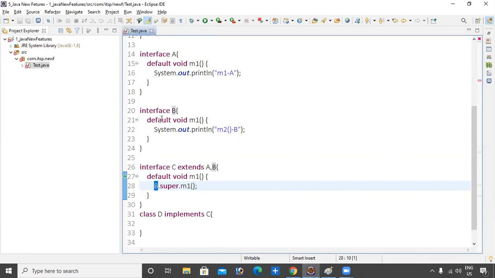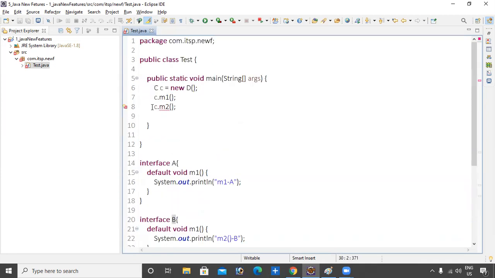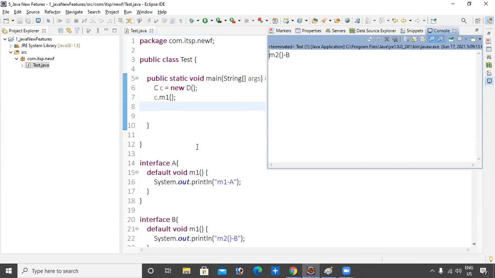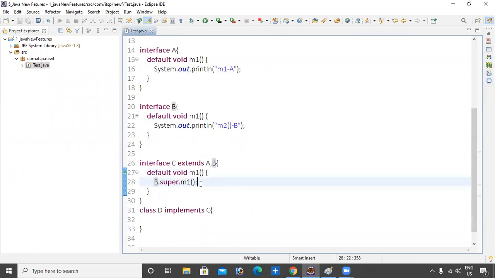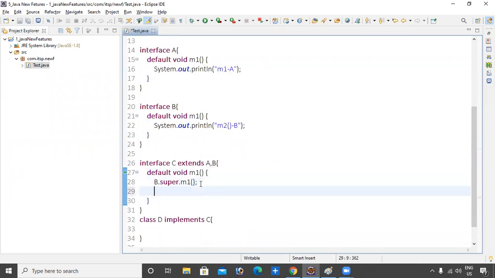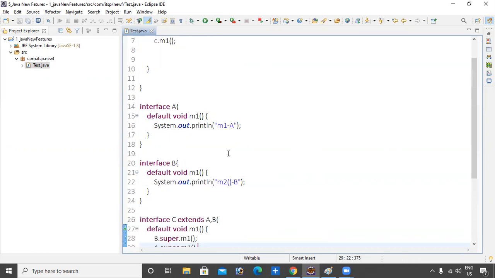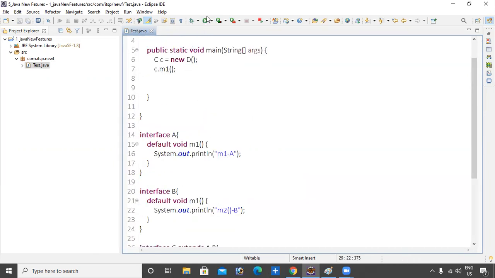So I want to call the M1 method here. So M2 method is not required. Definitely the output will come: M1 method, M2 method. Why? Because if you declare it here, I want one more thing. If you provide A.super on the M1 method, let's see which output will come.